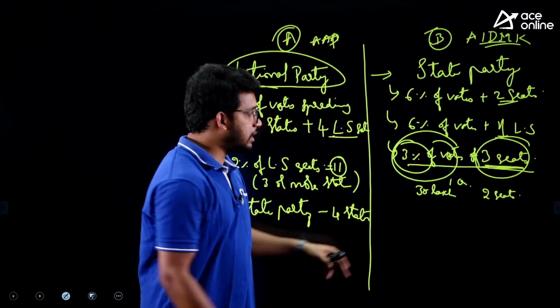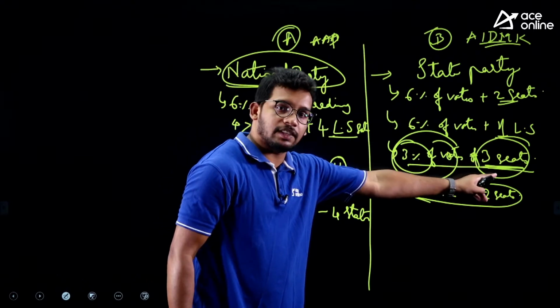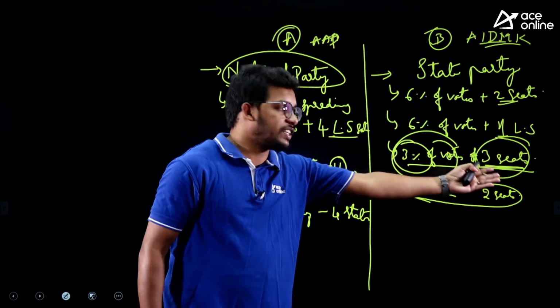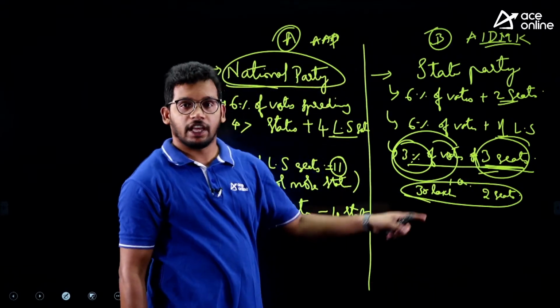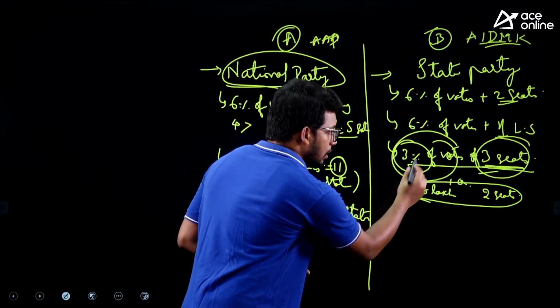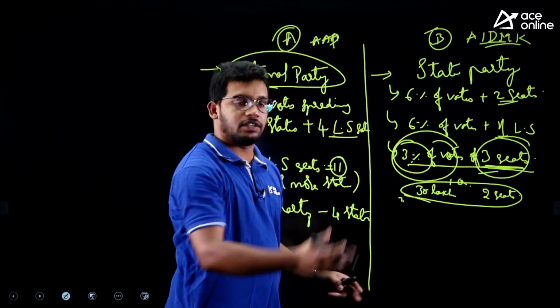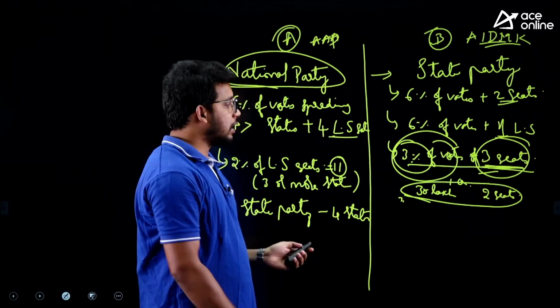Do you think this will be recognized as a state party? No, because they need at least 3 seats. Out of these two, which one is greater? If they get 3% votes and 4 seats, then yes, they can be recognized as a state party. So this is also one important condition.